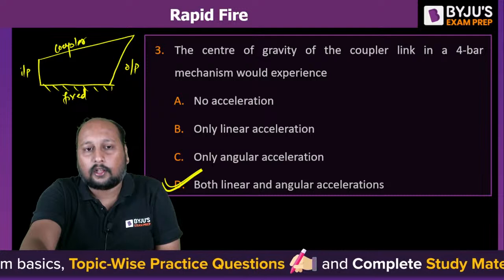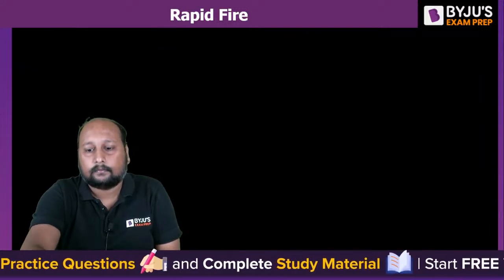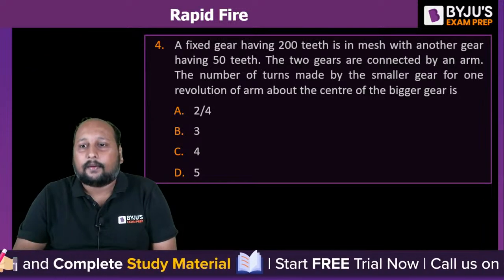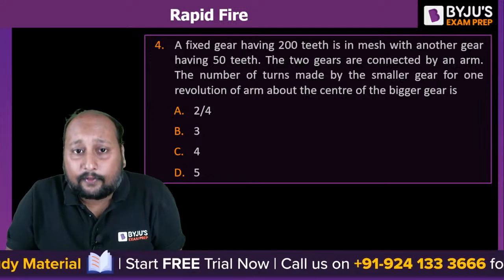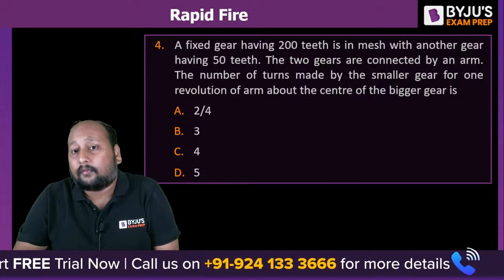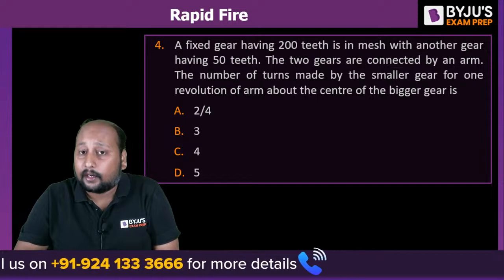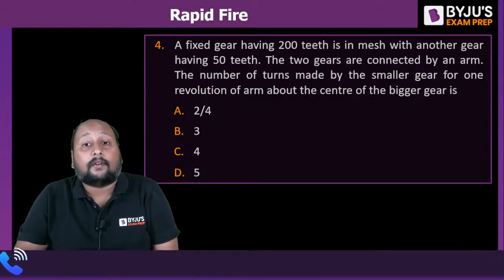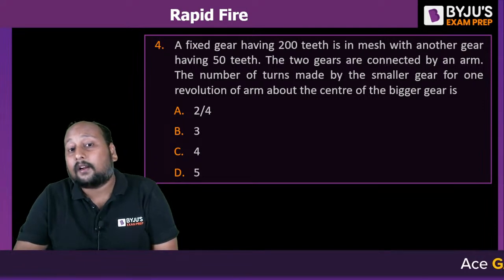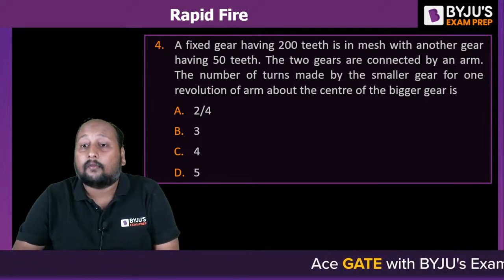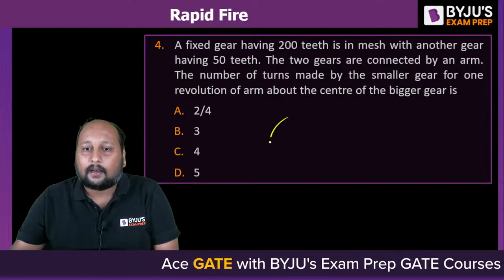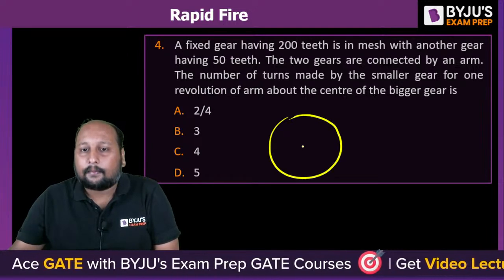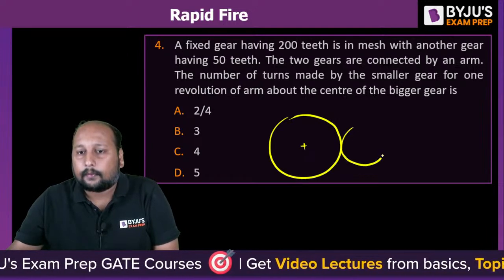Question number 4 on the screen. In a gear train, a fixed gear having 200 teeth is meshed with another gear having 50 teeth. The two gears are connected by an arm. The question is the number of turns made by the smaller gear for one revolution of the arm about the center of the bigger gear. So basically we have a bigger gear in mesh with a smaller gear, right?